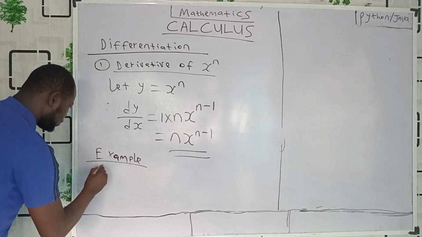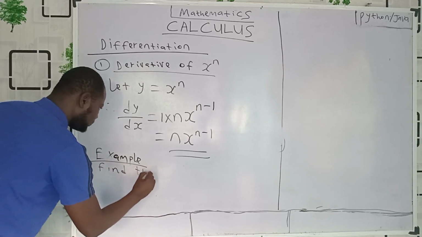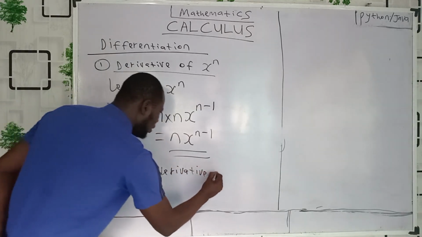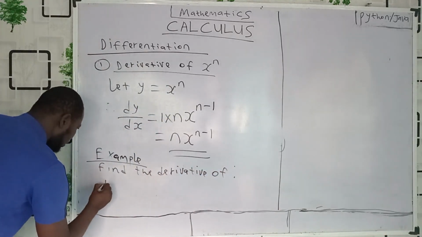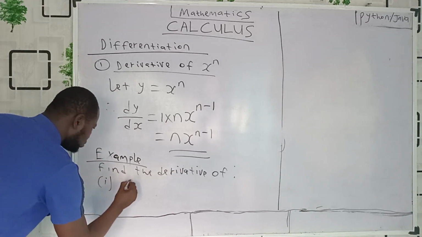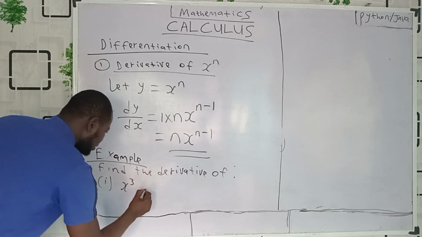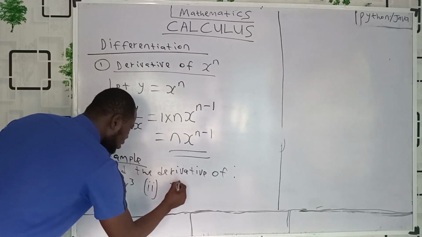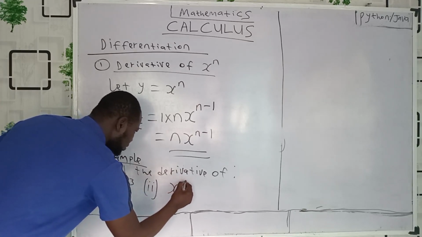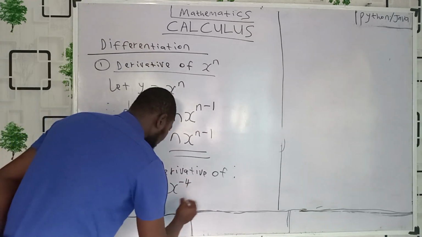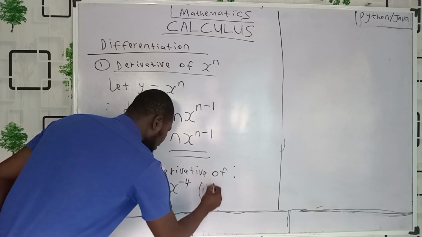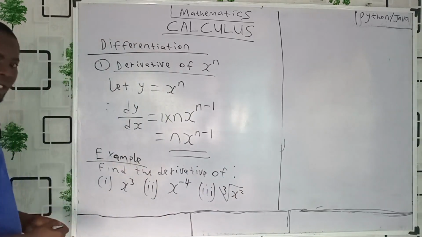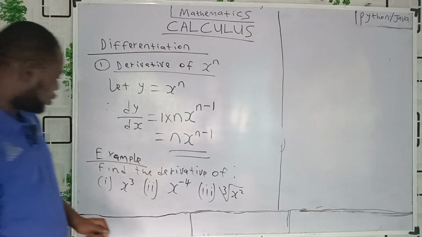Example. Find the derivative of Roman figure 1, x raised to power 3, Roman figure 2, x raised to power minus 4, okay, and Roman figure 3, let me say cube root of x raised to power 2. Can you see that now? Look at this, everybody. Now let's go there.